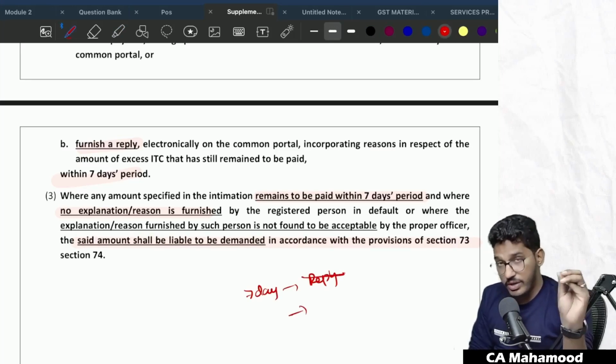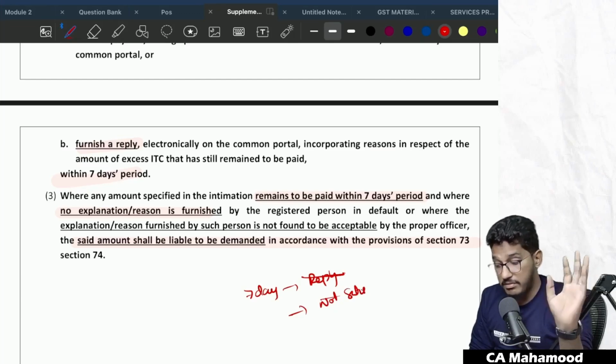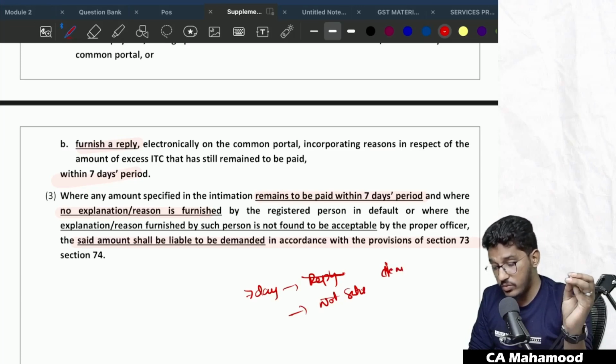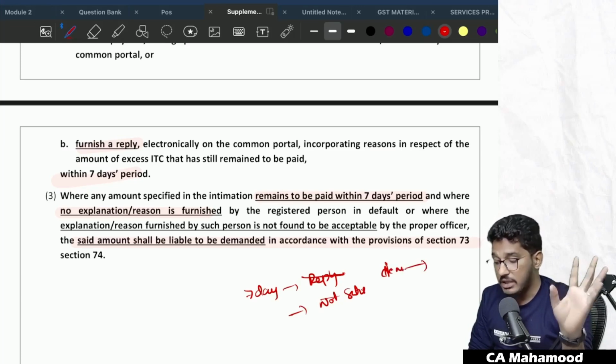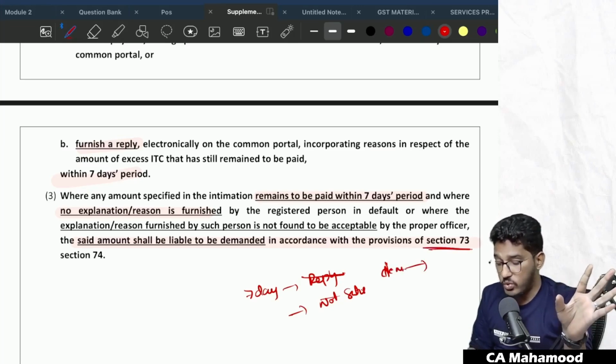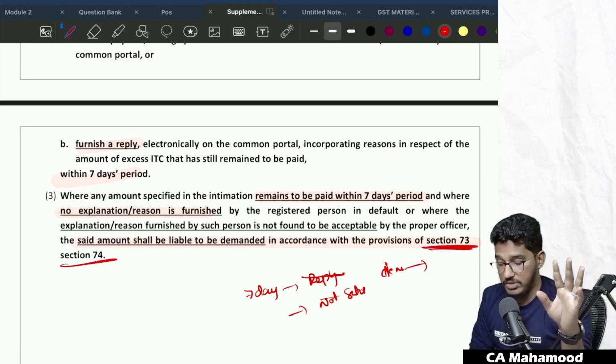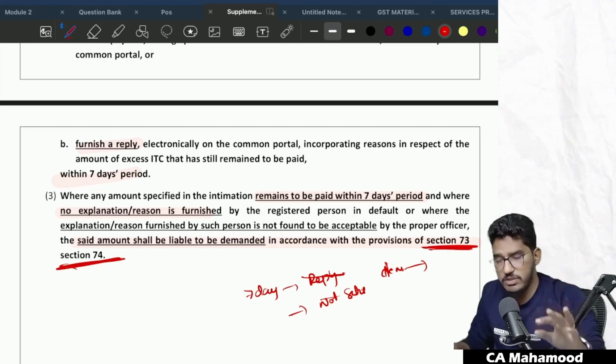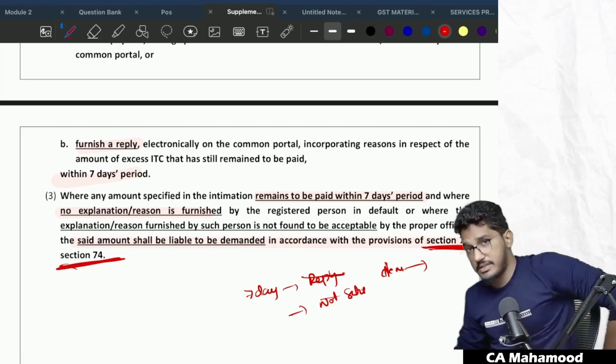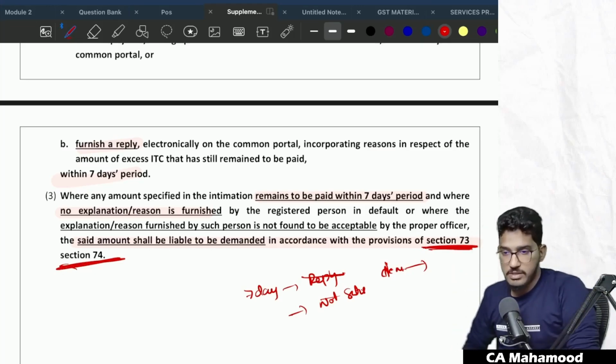Within 7 days you have given the reply, but that reply is not satisfactory. Then the department will have the power to raise the amount, whatever demand has been mentioned in the notice, whatever amount they have mentioned in the intimation. The department will have a right to collect that amount. They will send the notice, they might attach your properties, all those things will happen, which are mentioned in section 73, 74, which is not a part of our CA Inter syllabus. That we will discuss as a part of our CA Final syllabus.